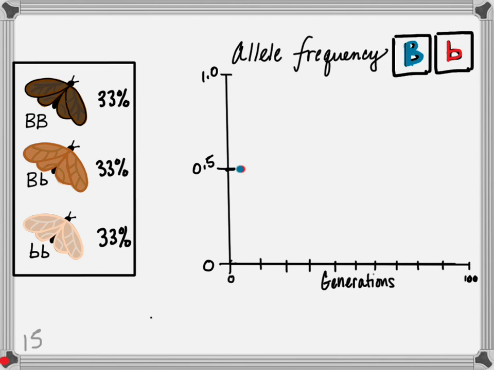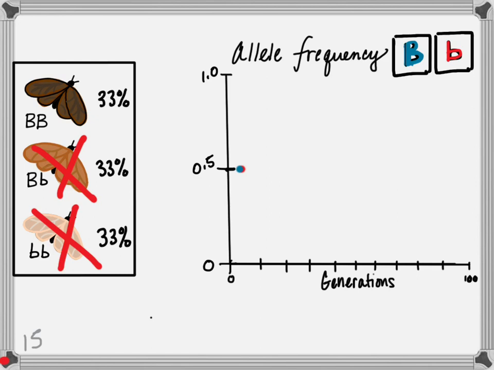The moths being eaten most often are genotype big B, little b. The survivors are big B, big B. What change can we expect in the frequency of the little b allele? Well, it's going to decrease in terms of the percentage of the population that carries the little b. Individuals with little b are being eaten.